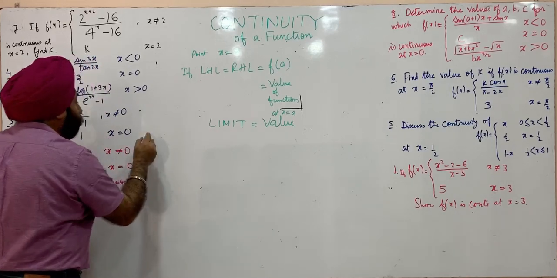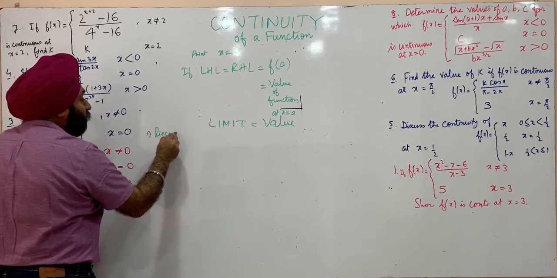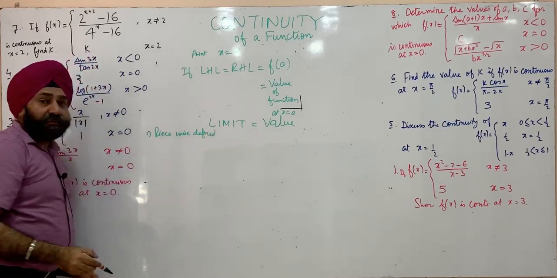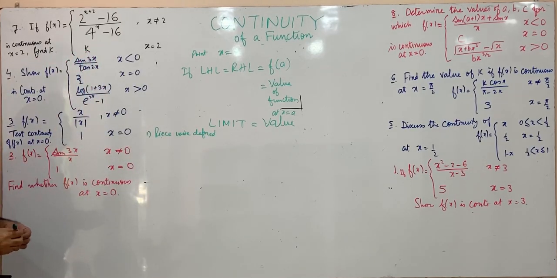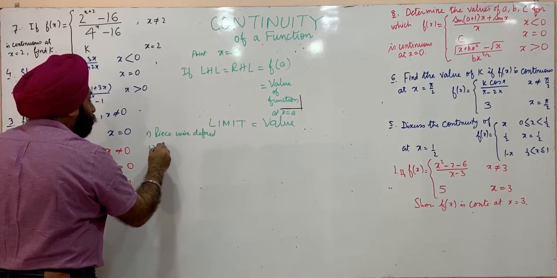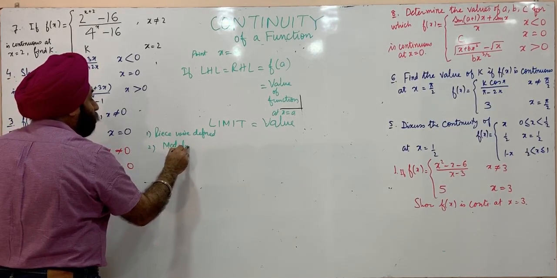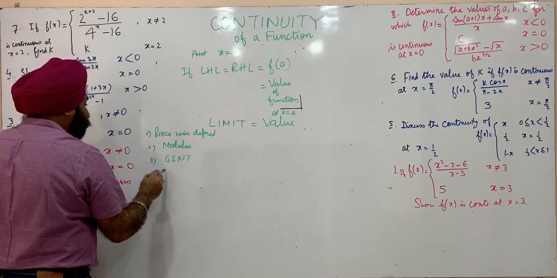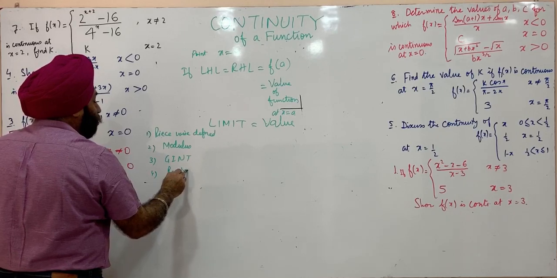One is piecewise defined functions, also called functions defined differently for different intervals. Second is functions with modulus. Third is functions with greatest integer. And fourth, reciprocal functions.